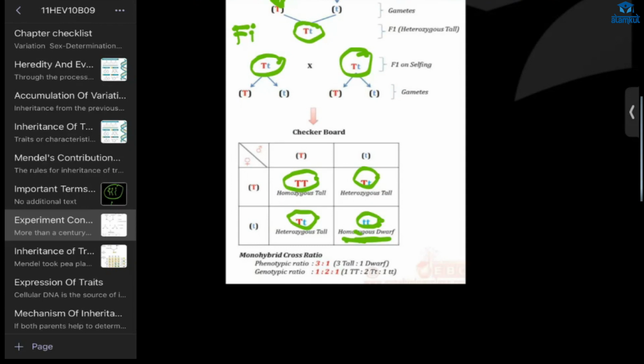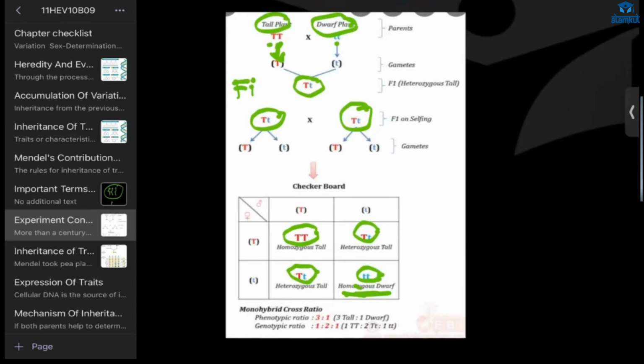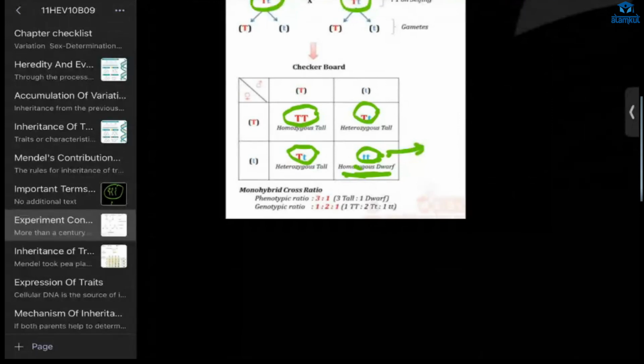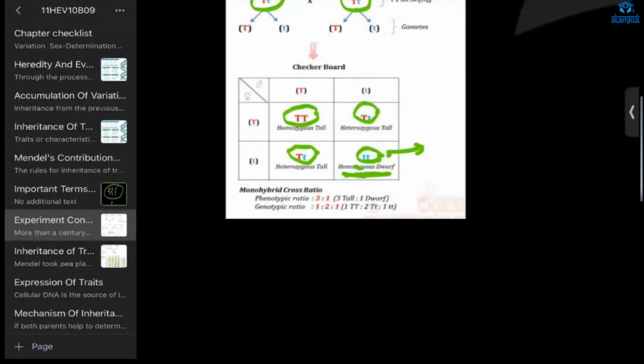So he thought that now this thing from the first generation is conserved, right? It is not blending. It is conserved. So he thought about the dominant and recessive relationship. That's what he came about. So in this monohybrid cross, you have a genotypic ratio and a phenotypic ratio, right? Phenotypic is what we see, okay? The trait: 3 tall and 1 dwarf.